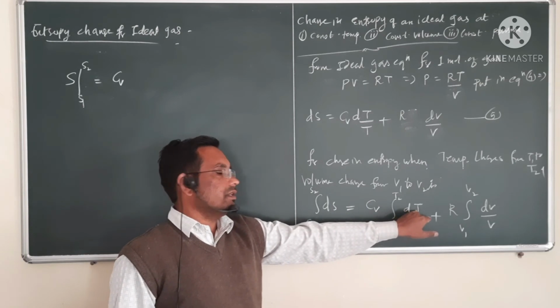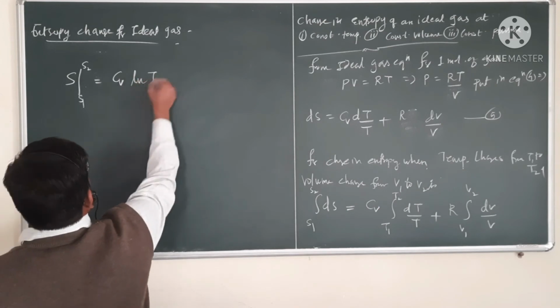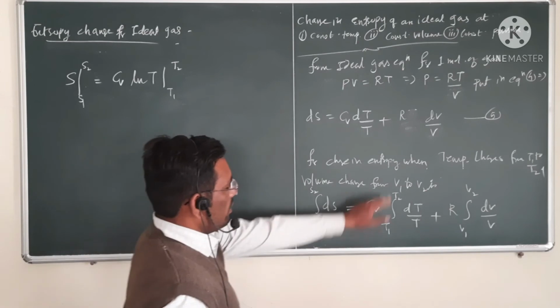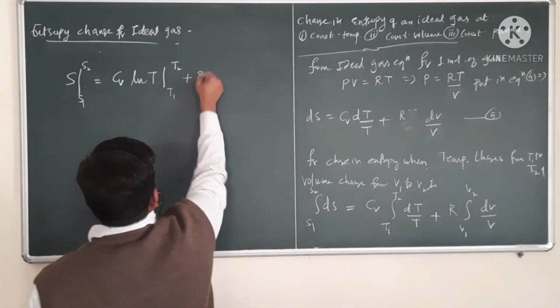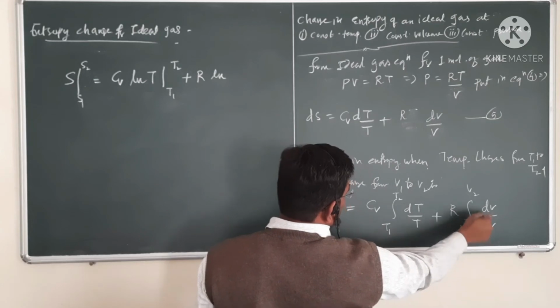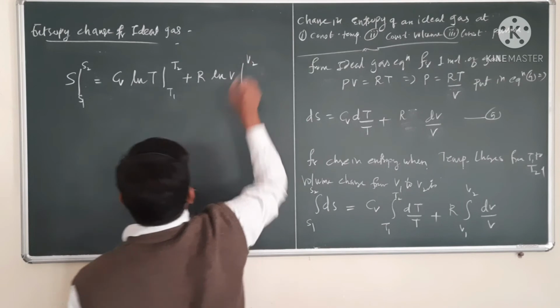So instead of x here we have T. So the integration is Cv into ln of T, with temperature limits from T1 to T2, plus R into, again, dV upon V, having integration ln of V, with limits V1 to V2.